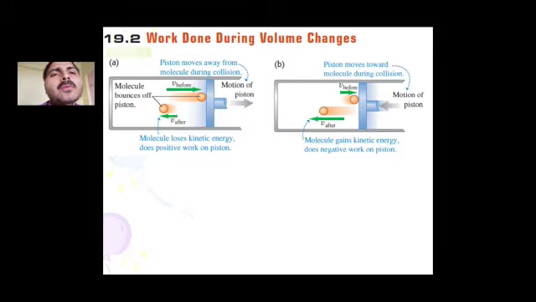So in the first example A, the molecules are hitting the piston wall surface and the piston is moving out. So the motion of the piston is shown towards the outside. In this case there is an expansion, the volume of the cylinder is changing. So the molecule loses its energy and does work; the work is done by the system on the surrounding.